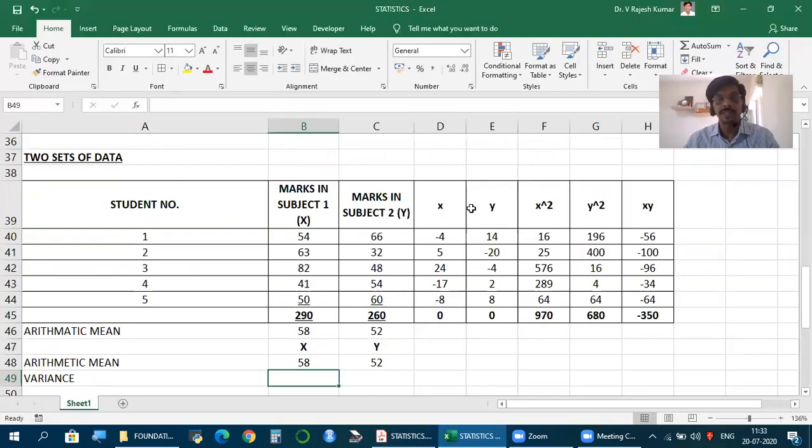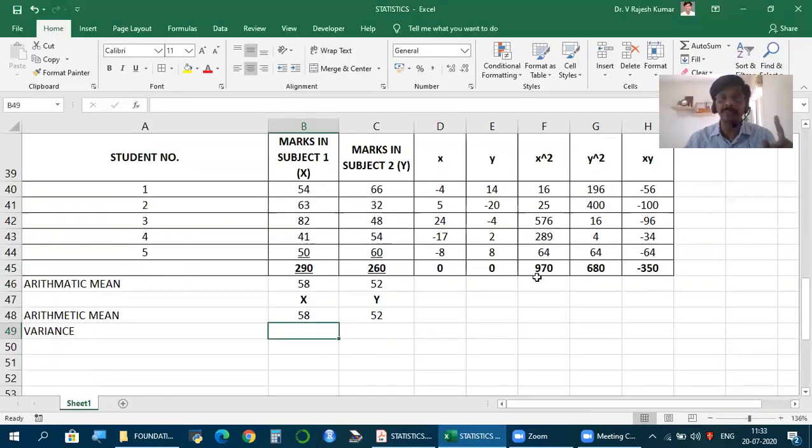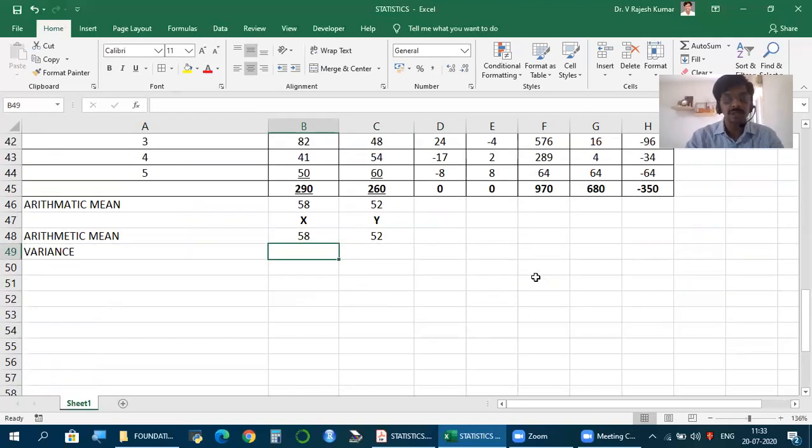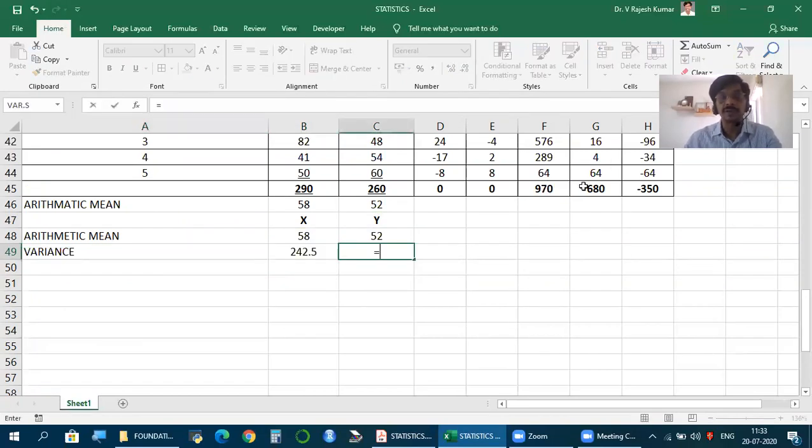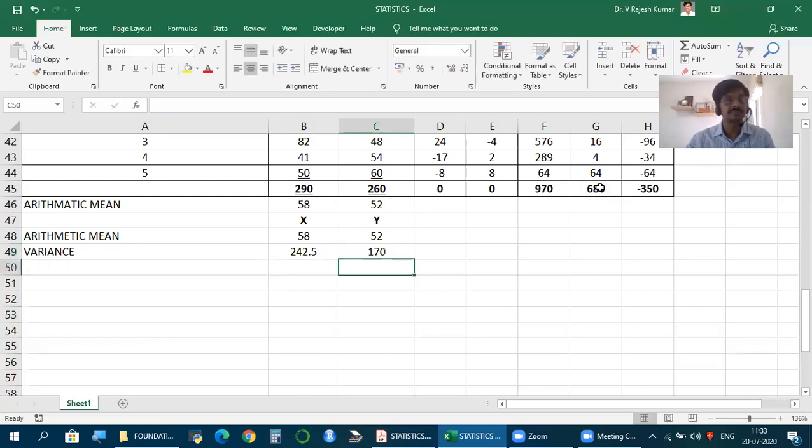So, the total of x minus x bar whole square is 970, so it is 970 by n minus 1, that is 5 minus 1. Similarly, for y, the variance will be 680 divided by 5 minus 1. So this is the variance. So we have the arithmetic mean and variance for x and y.